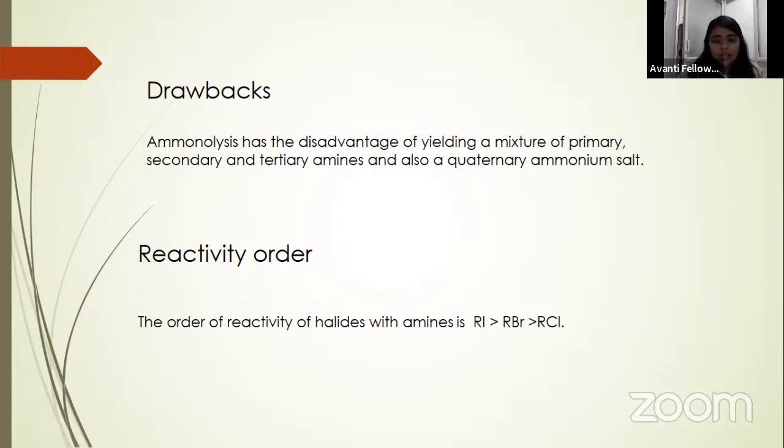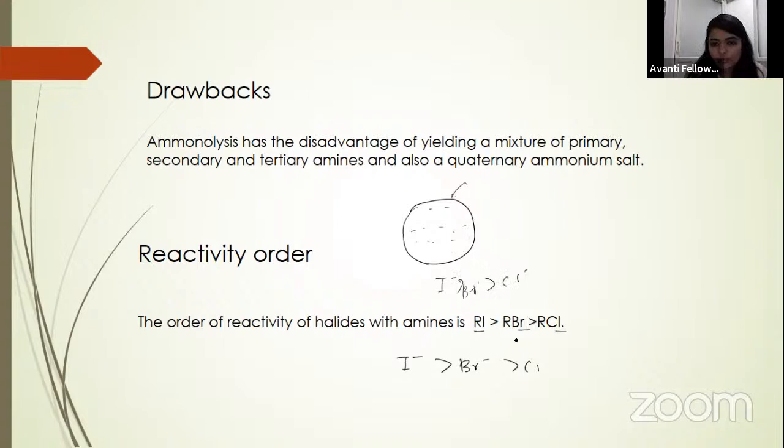So reactivity of halides will depend upon the leaving group tendency of alkyl halide. Okay. So we know that in RI, RBr and RCl, I is a better leaving group as compared to Br, as compared to Cl. So why is I minus a better leaving group? Because we know that I minus has a bigger size. Okay, I minus is bigger in size, so the negative charge will easily get distorted on it. Charge density will be minimum here, so it will be most stable as compared to Cl minus or Br minus. So I minus is a better leaving group.